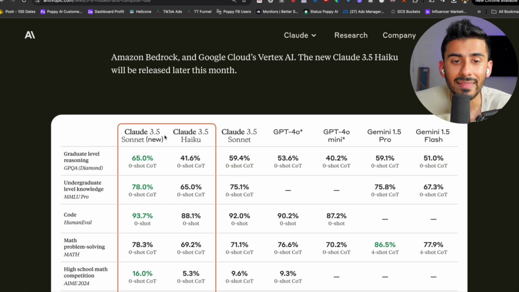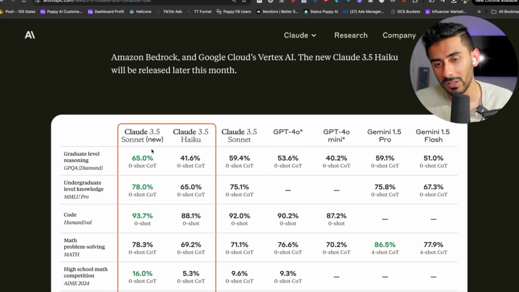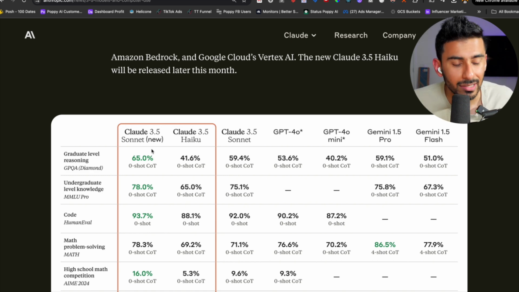I'll just tell you from my personal anecdotal experience, oh my God, I've been using Claude and it's clearly superior in terms of emotional intelligence, its ability to communicate and coding in almost 95% of the use cases compared to ChatGPT from all the use that I do.